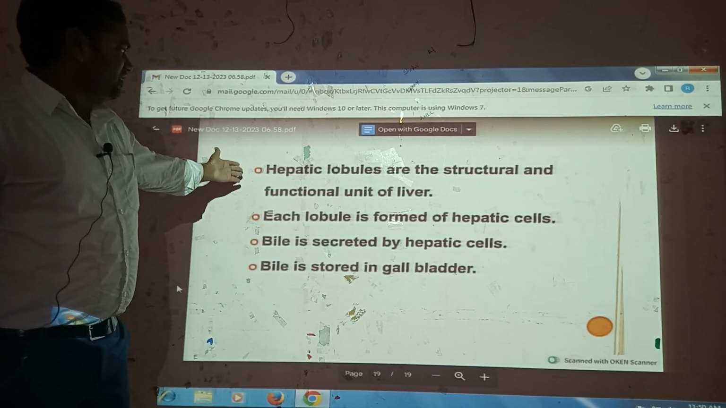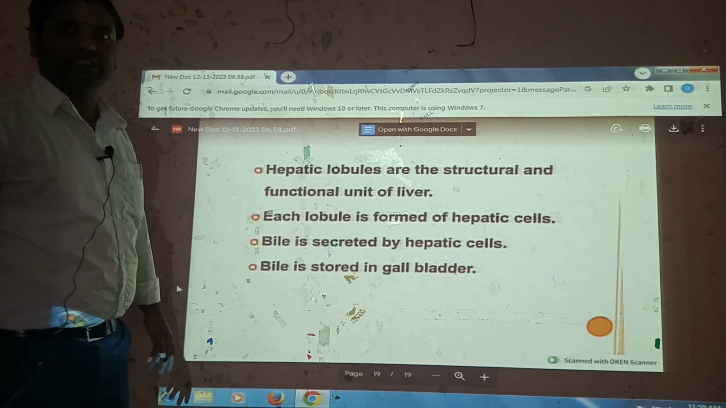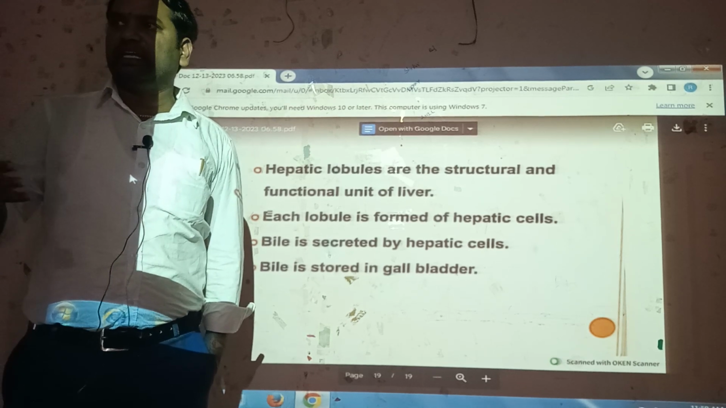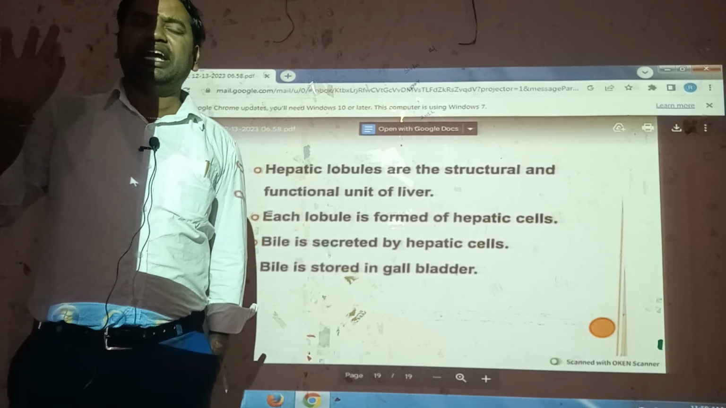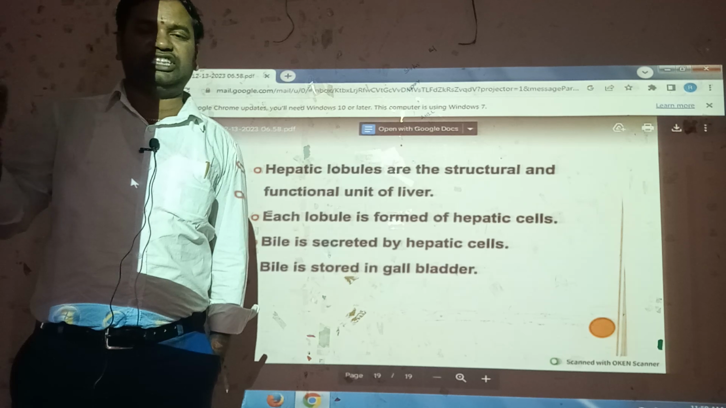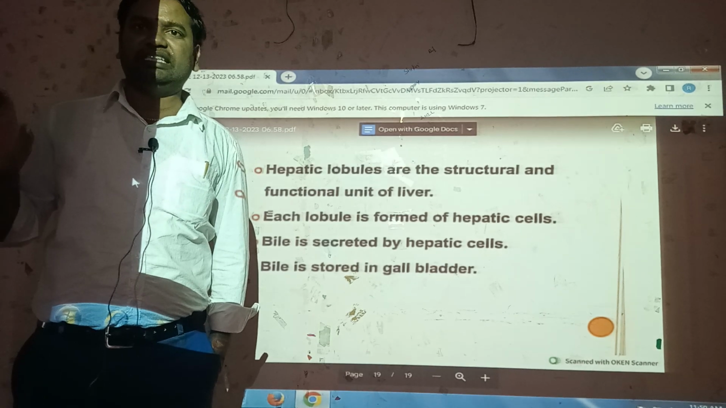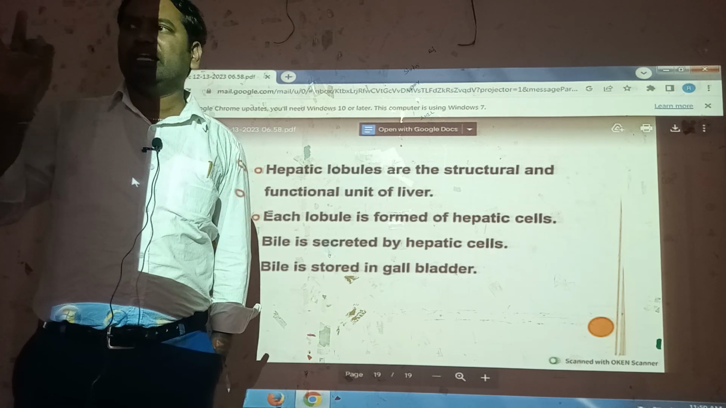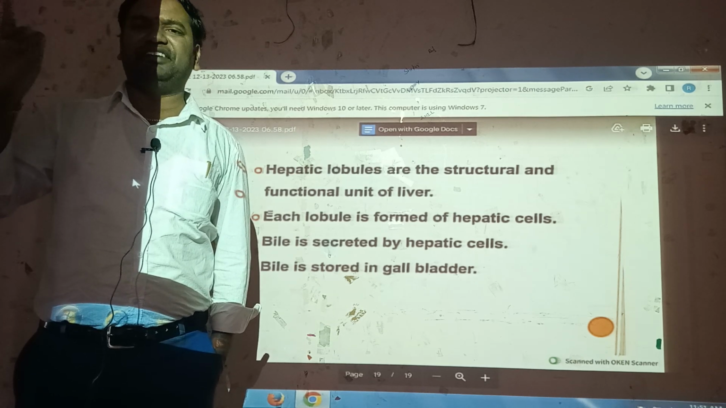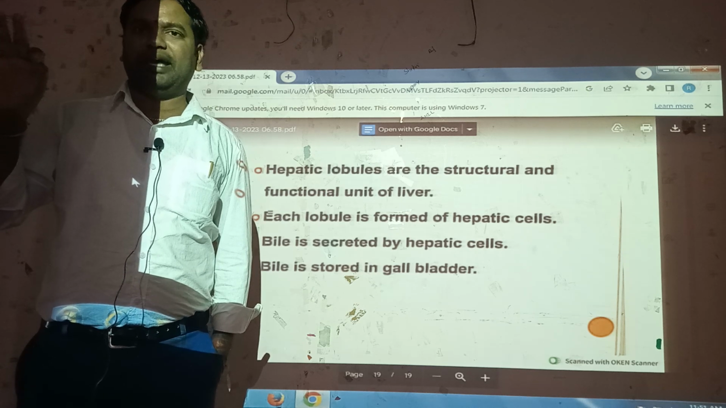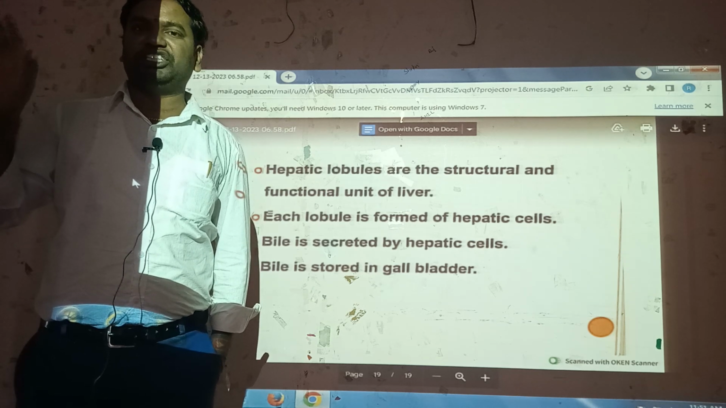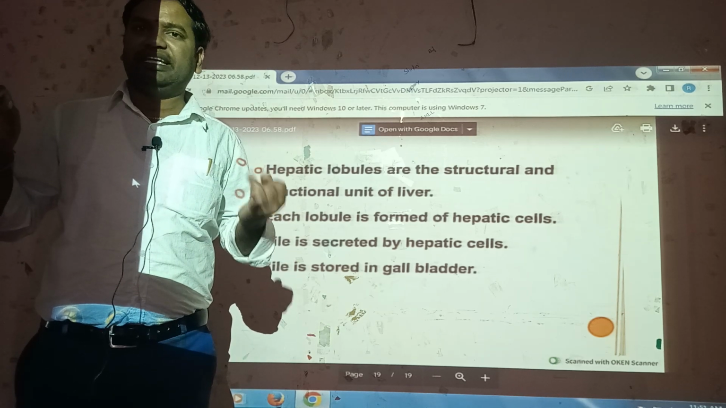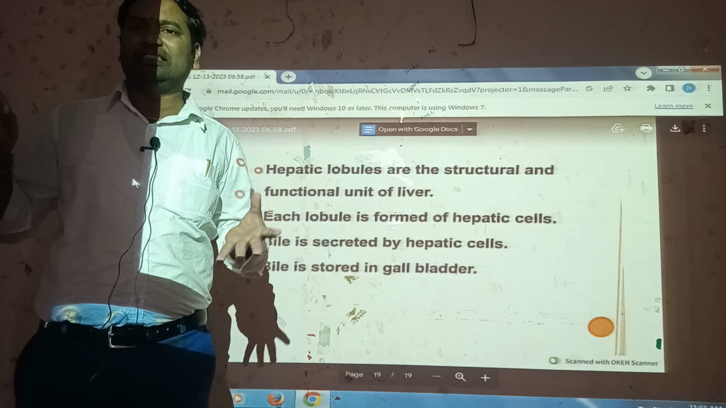Hepatic lobules are a common structure. Next, this is the topic for today, dear aspirants. Once again, recapitulation. First of all, digestion. Digestion means complex food substances are changed to simple absorbable material. Digestion is a chemical process. The human digestive system consists of two parts: alimentary canal and digestive glands. Alimentary canal: mouth, buccal cavity, pharynx, esophagus, stomach, small intestine, large intestine, rectum, anus. Digestive glands: salivary glands, gastric glands, liver, pancreas, intestinal glands.